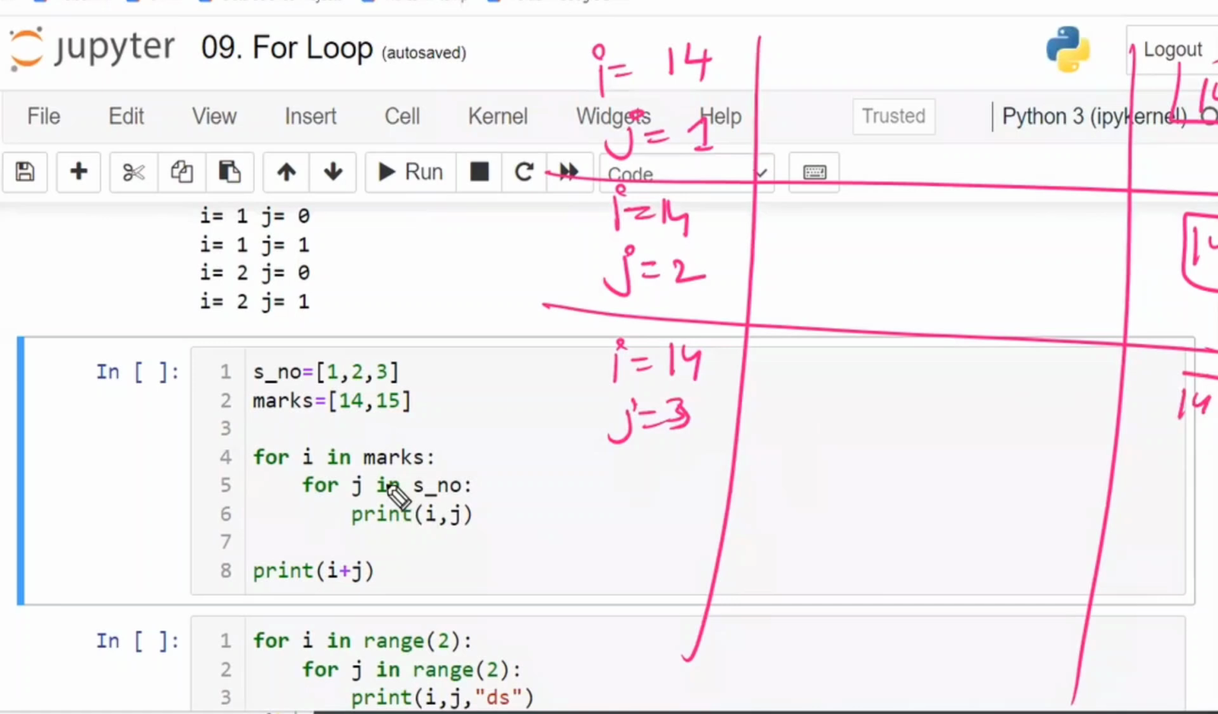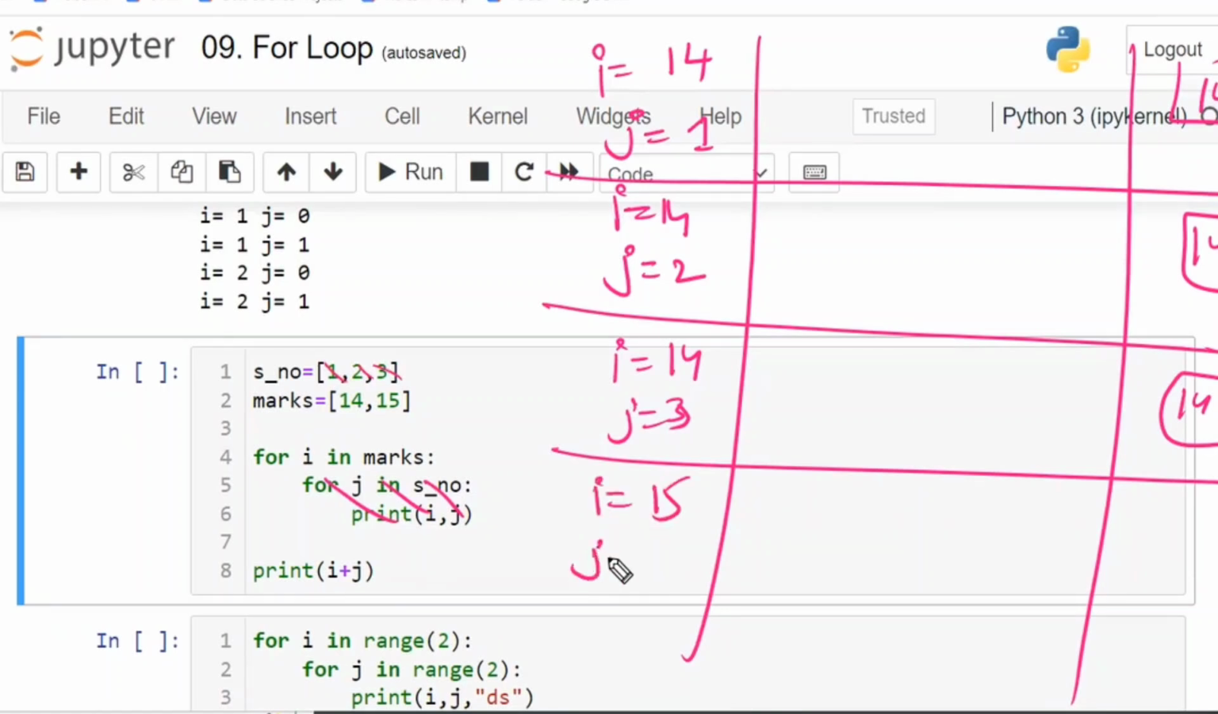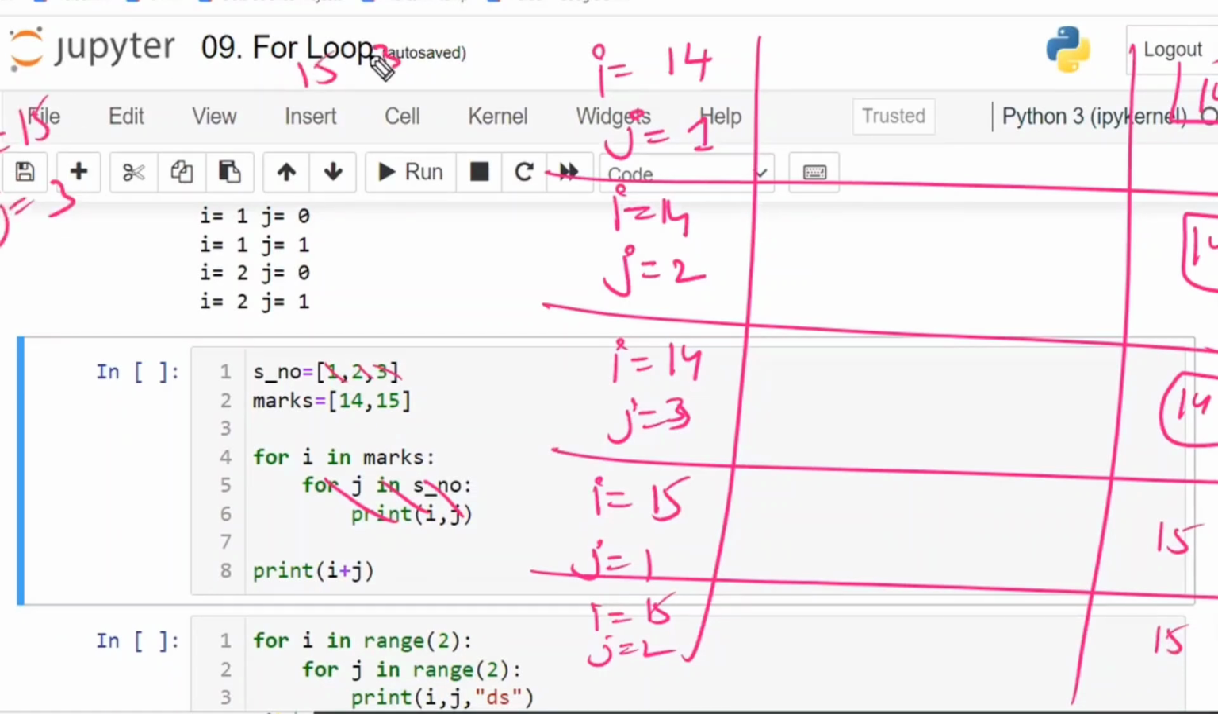Okay. This is completed. Now different J values, that is 1, 2, 3, everything completed. Now again with respect to I is equal to 15, J is equal to 1, 15, 1. I is equal to 15, J is equal to 2, that is 15 and 2. Next, I is equal to 15, J is equal to 3, 15 and 3. And finally, I'm going to print I plus J. What is the last I value? It is 15, 15 plus 3, 18. So I'm going to print 18. So that is 14 1, 14 2, 14 3, 15 1, 15 2, 15 3, and 18. These are the outputs which I'm going to get.